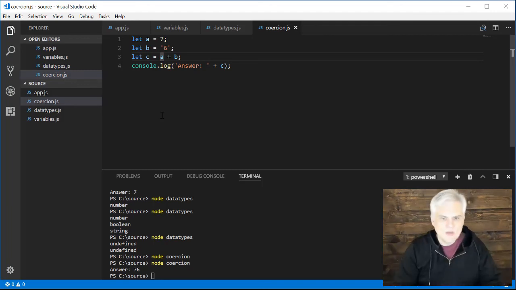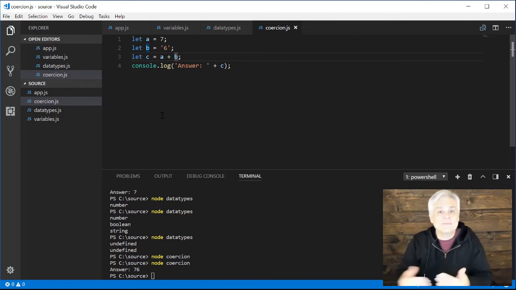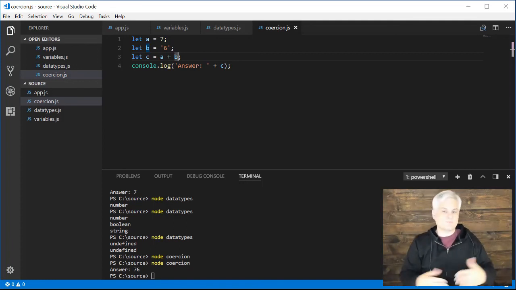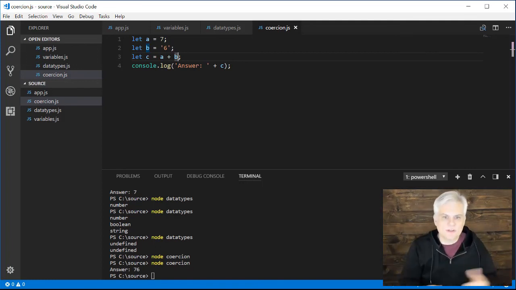So it says, well, I will take the numeric value and coerce it, convince it, force it against its will to become a string, and then I will concatenate the two together. So that's the notion of coercion, and most people consider that to be an evil thing or a very dangerous thing. And others just say, well, it's just what happens, it's just part of the language.